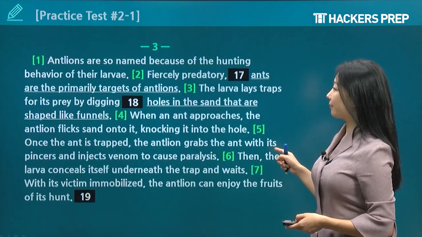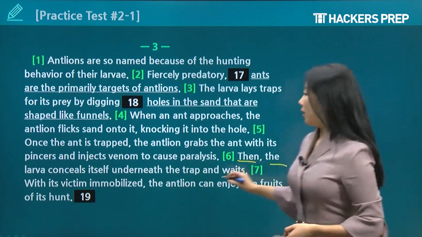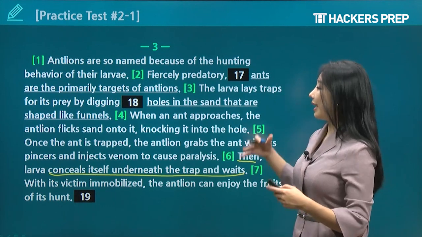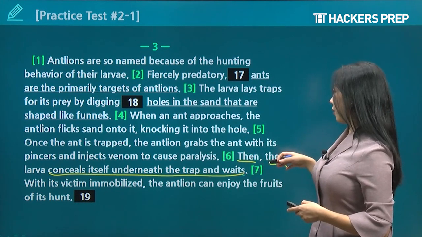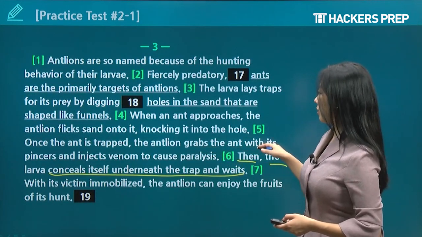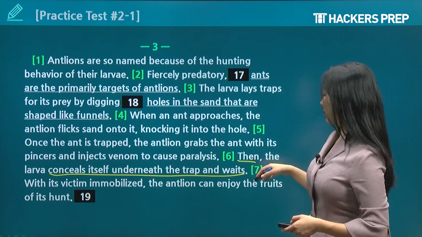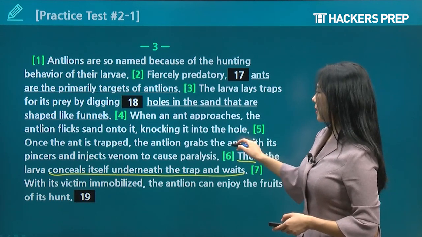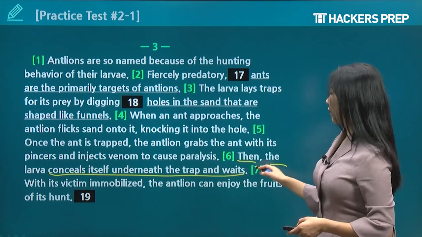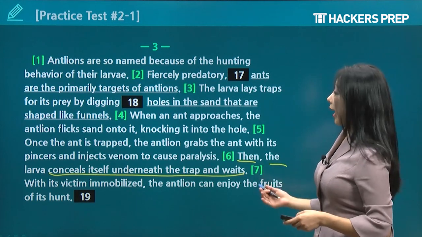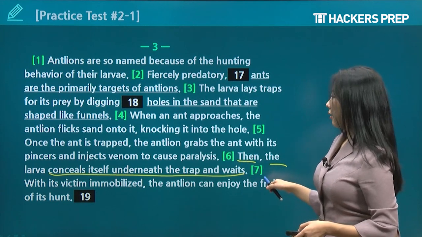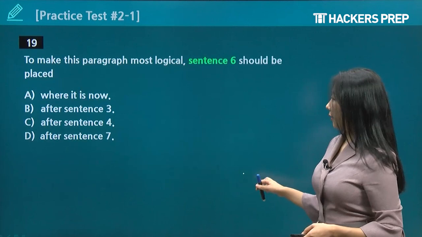Sentence 6, then the larva conceals itself underneath the trap and waits. Conceals means hides, right? So, where it is now: once the ant is trapped, the antlion grabs the ant with its pincers and injects venom to cause paralysis. No, sentence 5 says that it already caught the ant, and it's paralyzed right now. It's not even about to happen, it already happened. So we don't need to say that it conceals itself underneath the trap and then waits for the ant. So not where it is now.